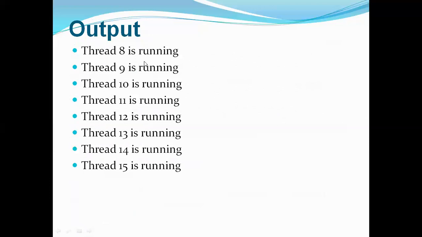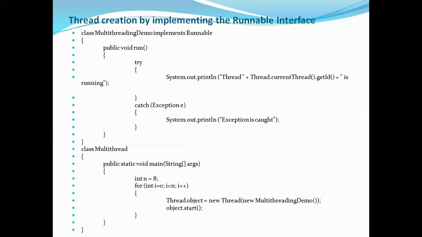So you'll get the output like this. First thread is 8 because by default the ID is 8. How many do you have in the for loop? You have written the for loop, so it will print all the 8 threads here. So this is one way. Now let's see the next one.